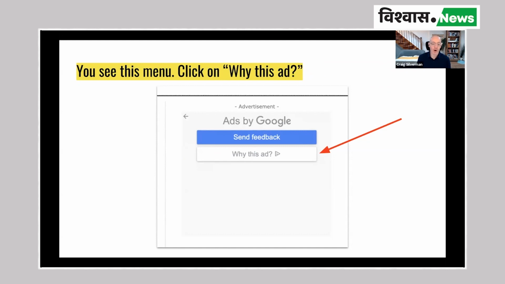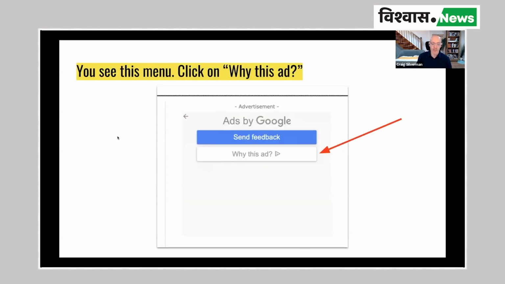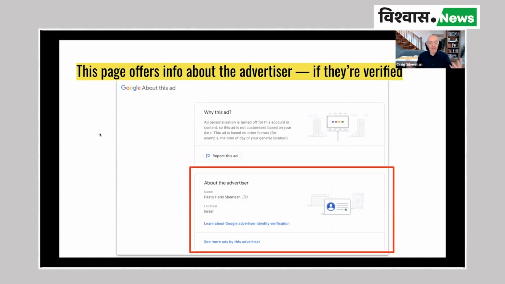And then we can see why this ad. So if you click on why this ad, so just to recap the steps here, you click on the little triangle, then it's going to tell you if this is a Google ad, and then you can click on why this ad. And this is taking you to an about this ad page on Google's website. And what we can see here is it's telling us about the advertiser. It's an Israeli company called Pesto Harel Shemesh. They run lots of made for advertising websites if you're not familiar with them.